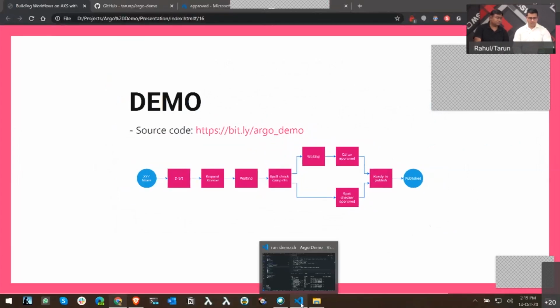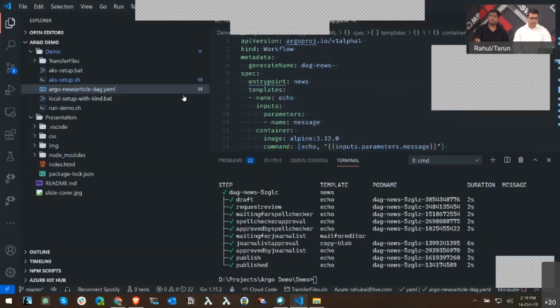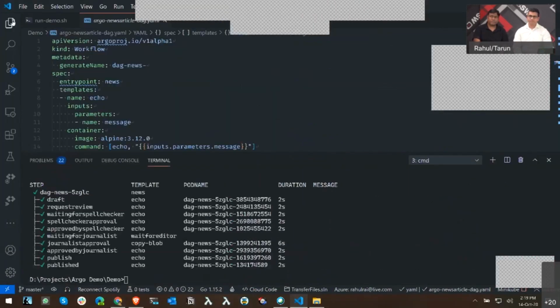So what I'm going to show you is the specification for this workflow. You can see. All right. So I'll just hide.